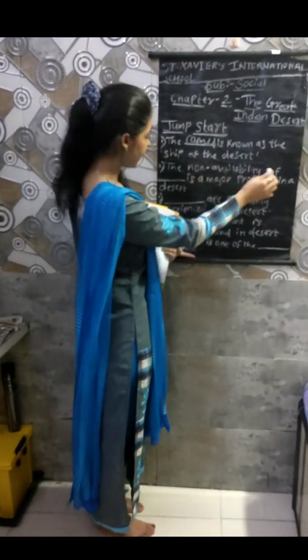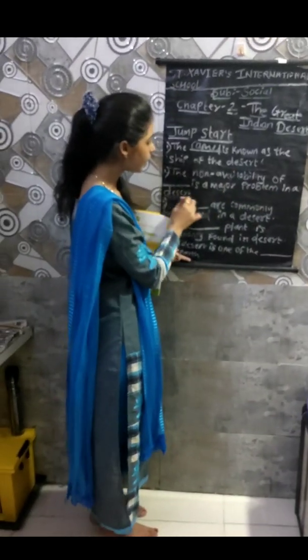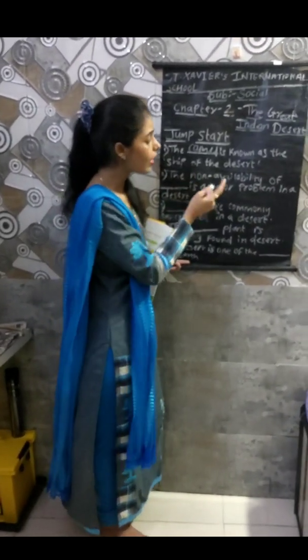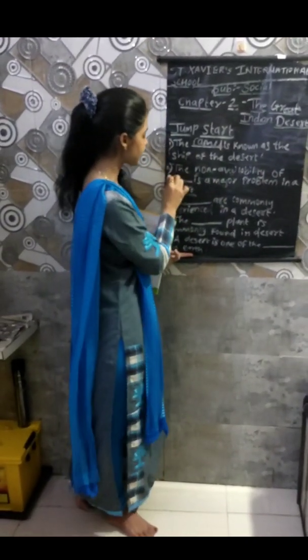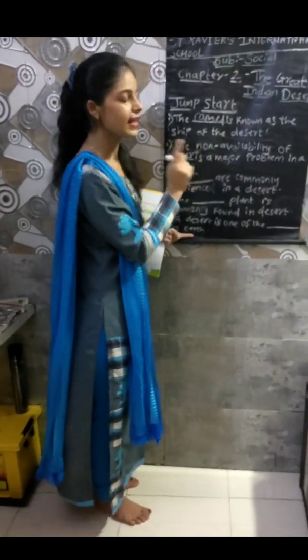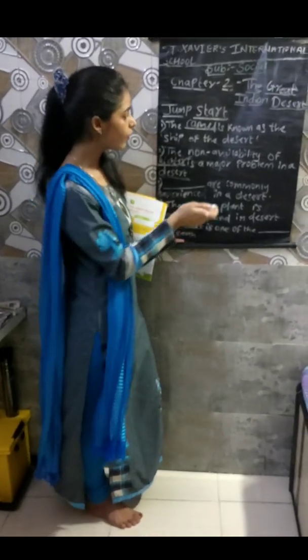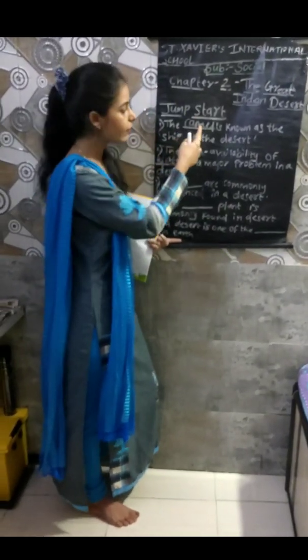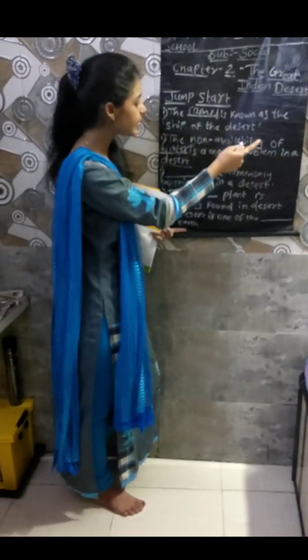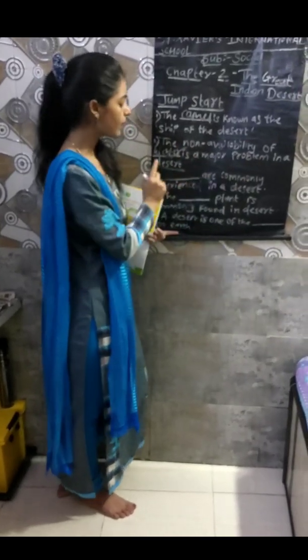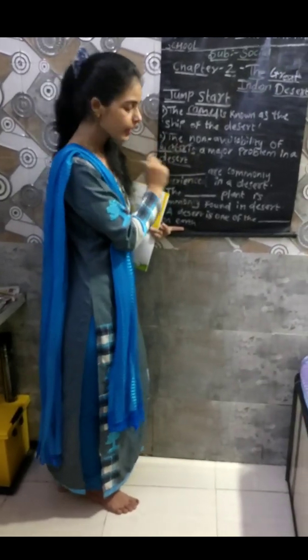Next, the non-availability of dash is a major problem in the desert. The answer is water. Lack of water means shortage of water. So in the first blank you write camel, because the camel is known as the ship of the desert, and water is a major problem in the desert. There is a shortage of water in the desert area.